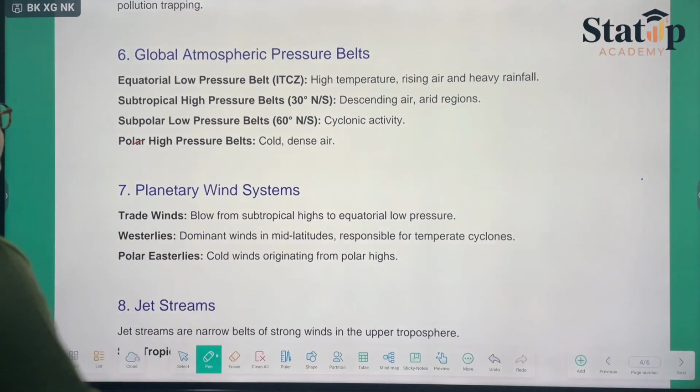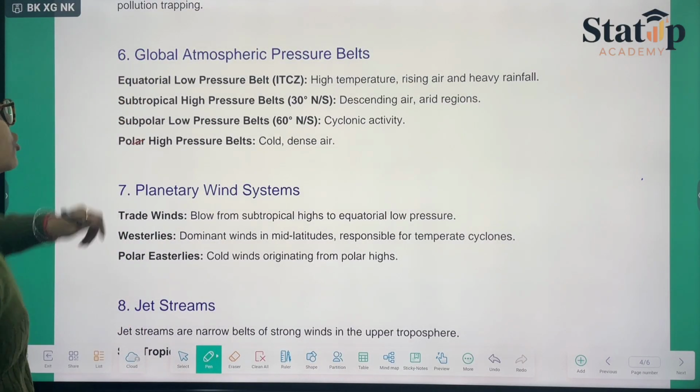When we talk about the global atmospheric pressure belts, we have three sorts of pressure belts.